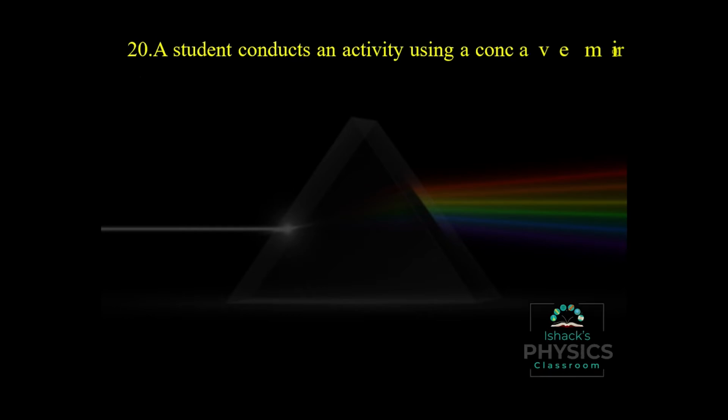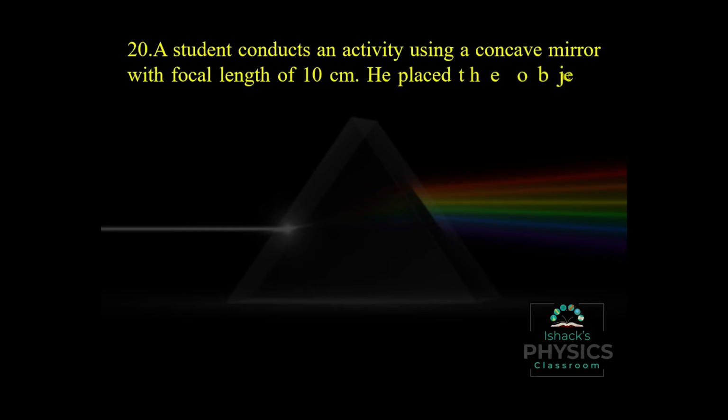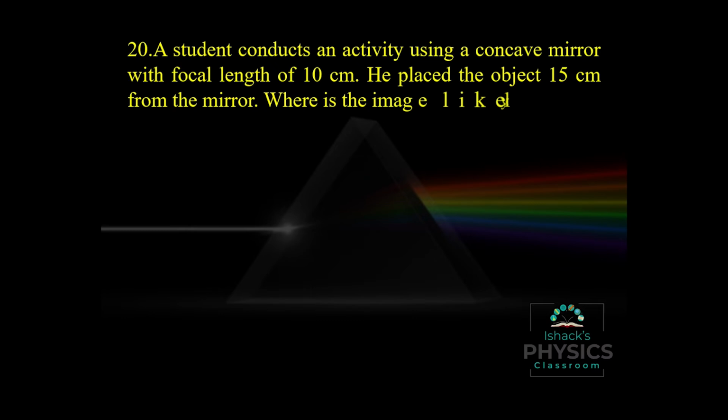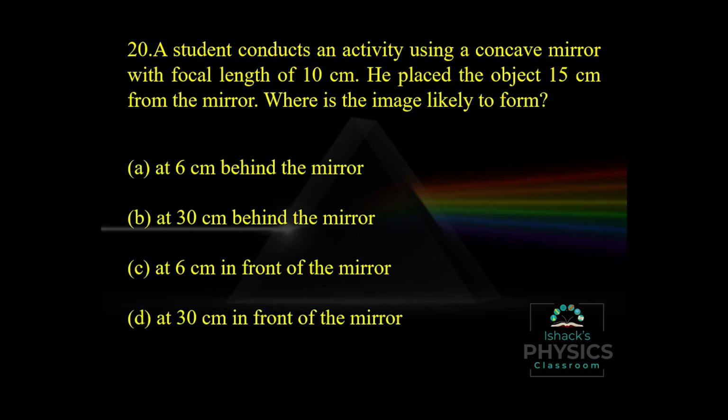A student conducts an activity using a concave mirror with focal length 10 centimeter. He placed an object 15 centimeter from the mirror. Where is the image likely to form? For calculation purposes, we have the equation 1 by f equal to 1 by v plus 1 by u. But before that, we just go through the options.